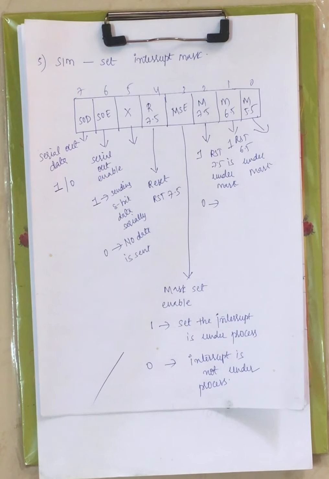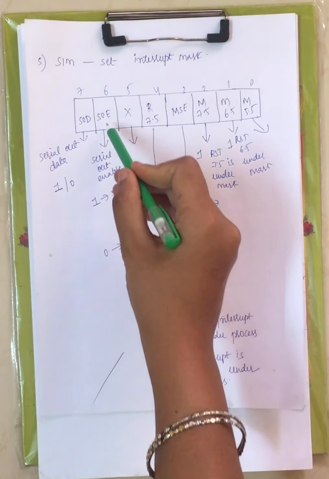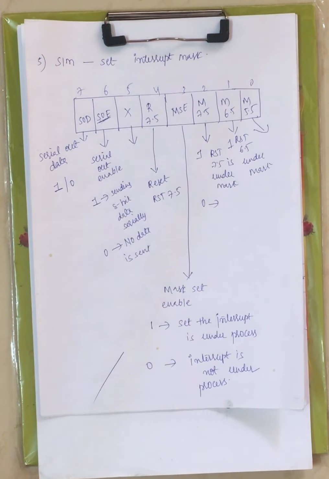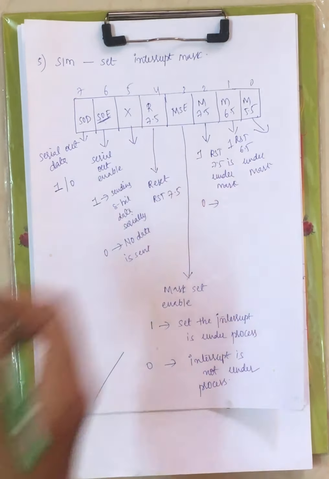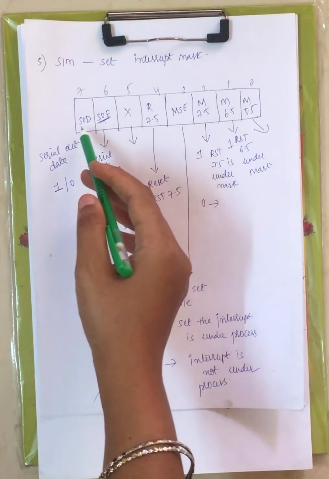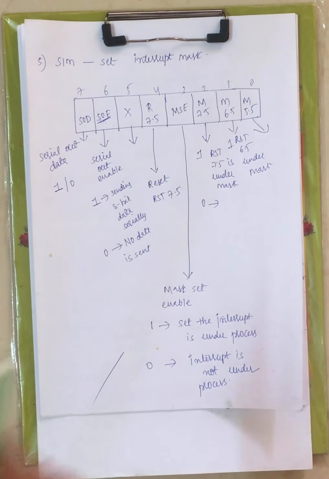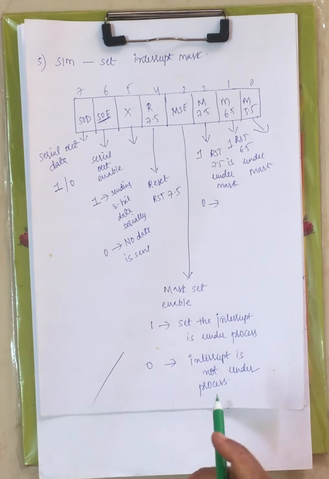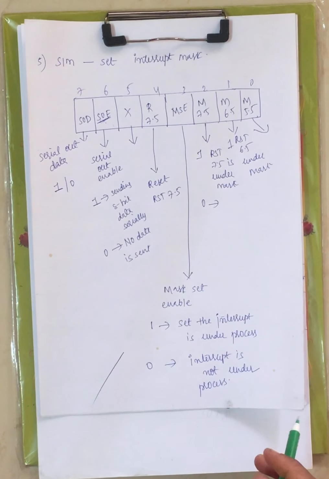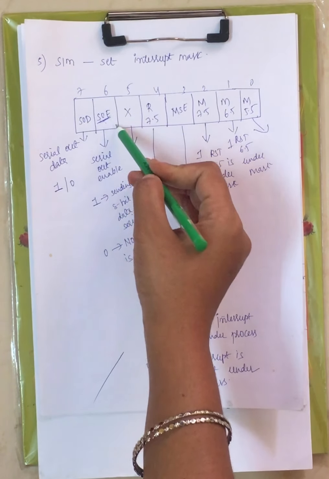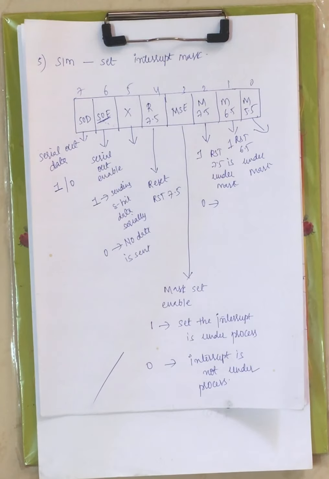If you want to send the data serially outside of your microprocessor, before that you have to enable serial out. Then only you can send the data outside of your microprocessor. If SOE is 0 and SOD is 1, you can't send the data because serial out is not enabled. It is disabled. Enabled means the position is 1, disabled means the position is 0. Next, the 6th bit is your SOE, serial out enable.